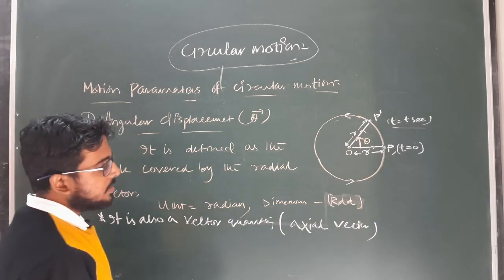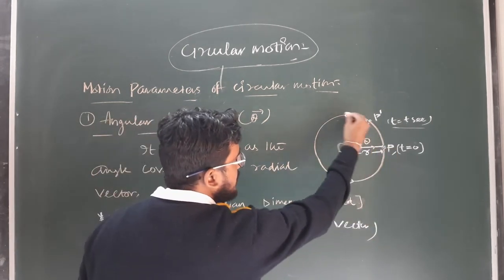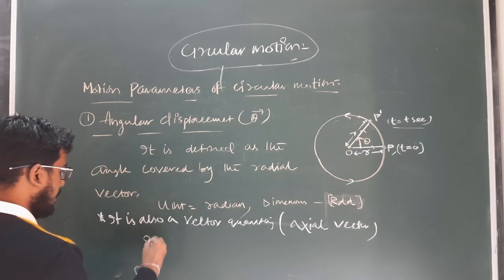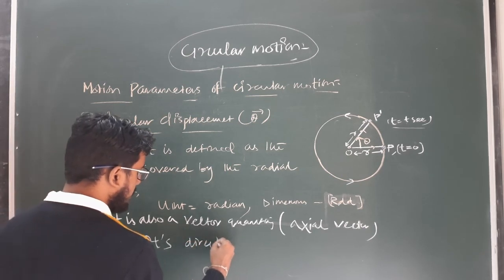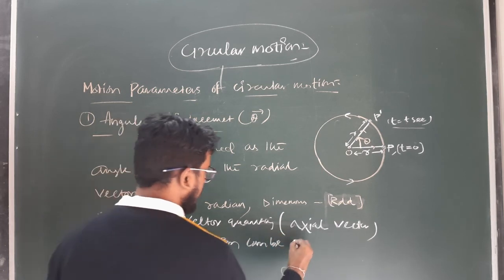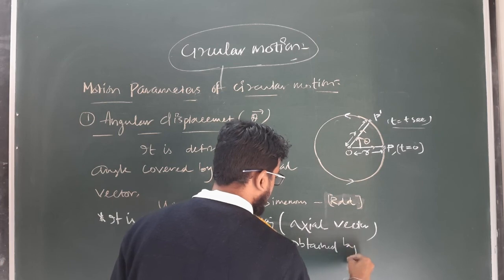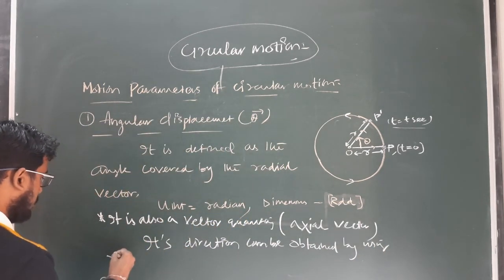Its direction is along the axis about which the particle is executing circular motion, and its direction can be obtained by using the right hand thumb rule.